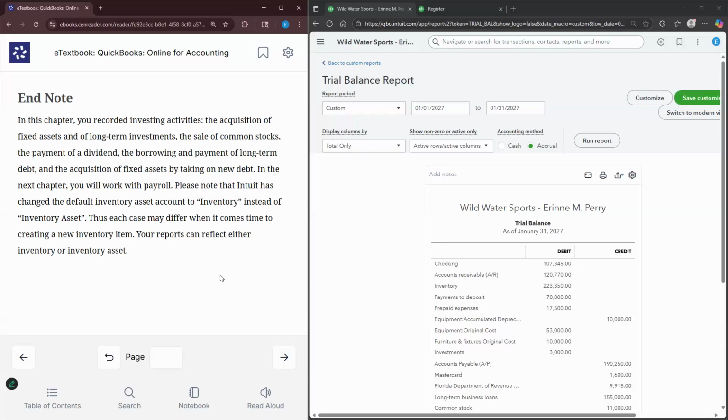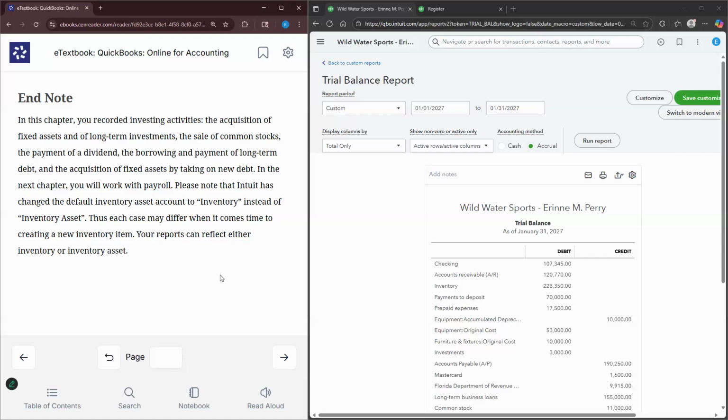So now this is the end note. We made it to the end of chapter 6. So in this chapter, we recorded investing activities: the acquisition of fixed assets and of long-term investments, the sale of common stocks, the payment of a dividend, the borrowing and paying of long-term debt, and the acquisition of fixed assets by taking on new debt.